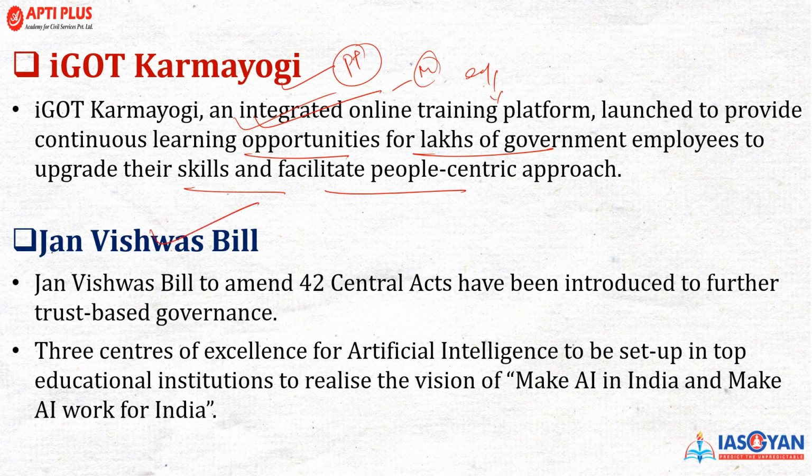Jan Viswas Bill was there to amend 42 Central Acts that has been introduced further on the trust-based governance. 3 Centres of Excellence for Artificial Intelligence to be set up in the top educational institutions to realize the vision of Make AI in India and Make AI work for India.